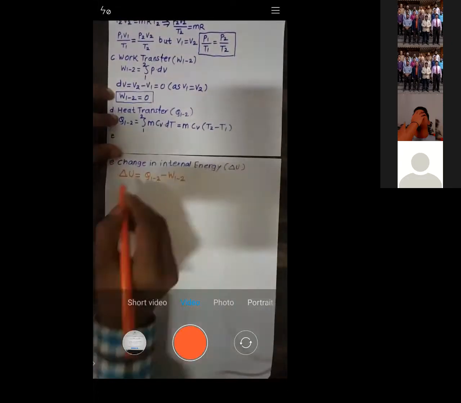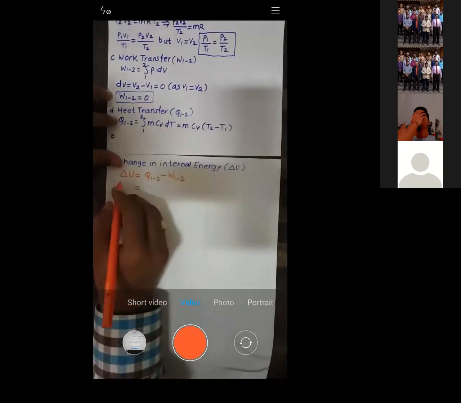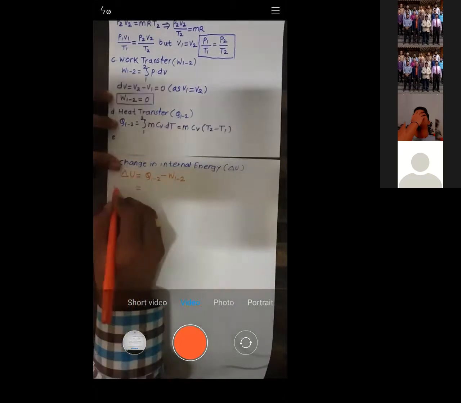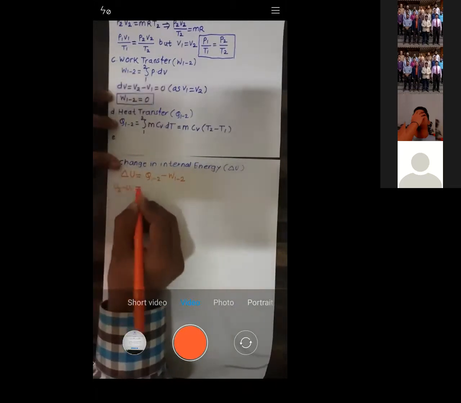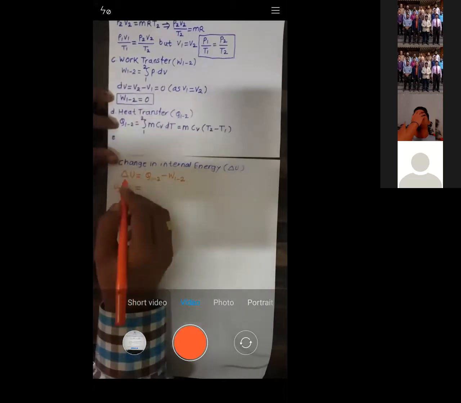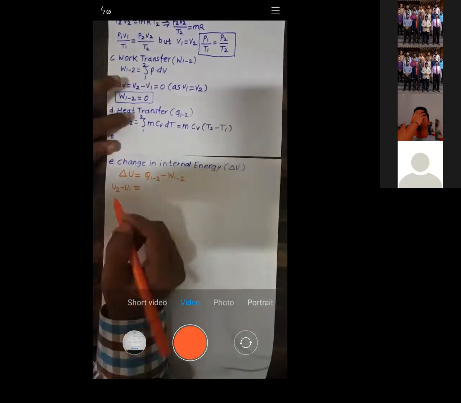So let's calculate delta U, the change in internal energy. It is U2 minus U1, the internal energy at the final state minus the internal energy at the initial state, equal to Q12 minus W12.